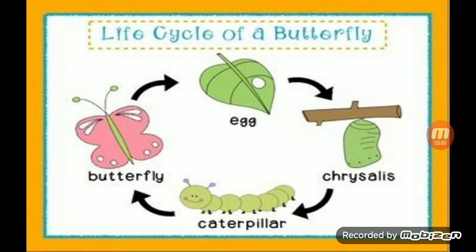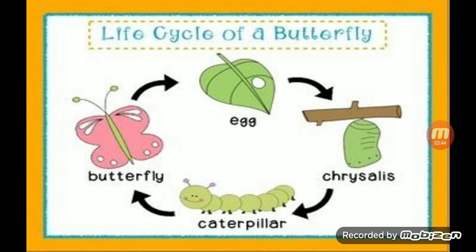Why does it eat the milkweed plants? Because it wants to be safe from enemies. Then it goes to the pupa stage. The caterpillar is the active stage of the butterfly. The pupa stage is the resting stage of the butterfly. This is the most important sentence. Okay, dear. Then finally, after the pupa stage, the butterfly comes out. This is the life cycle of a butterfly.